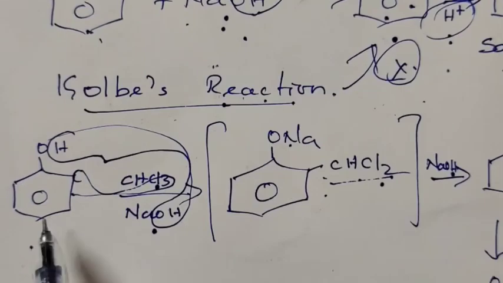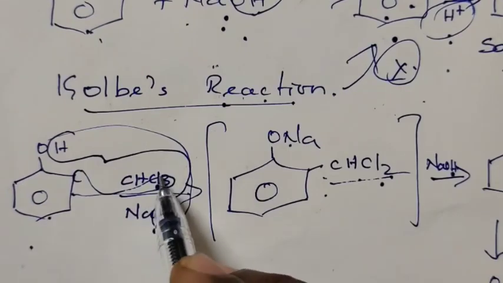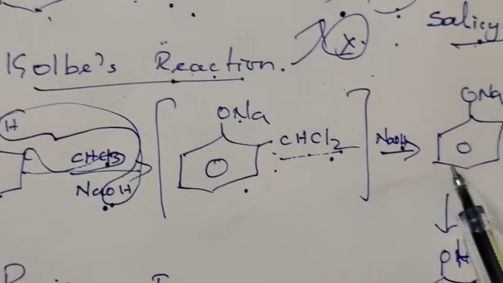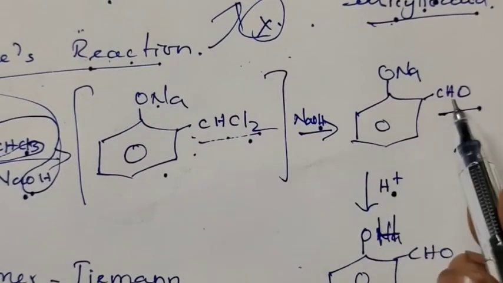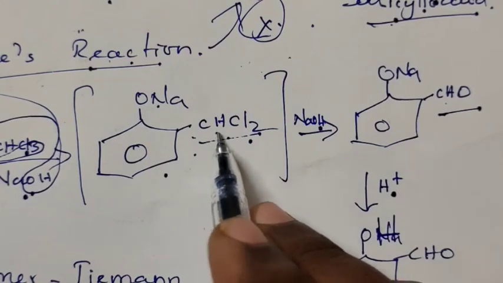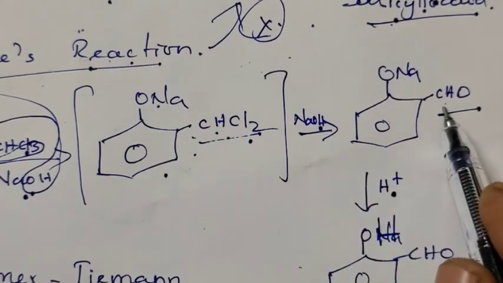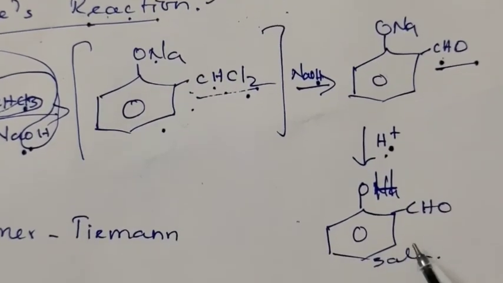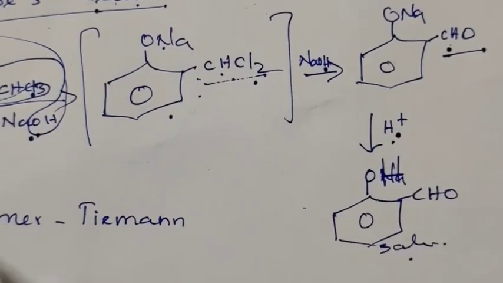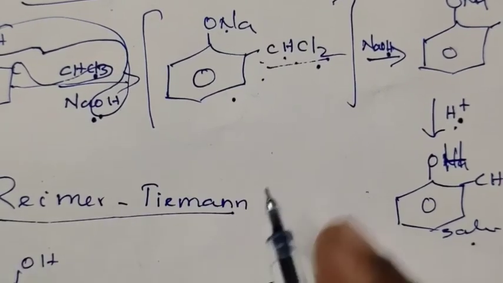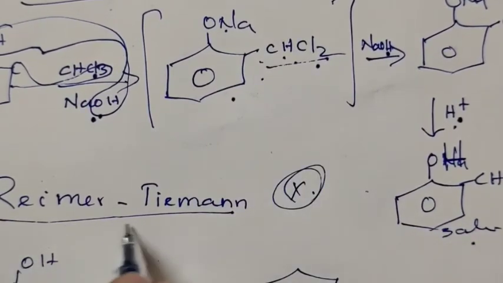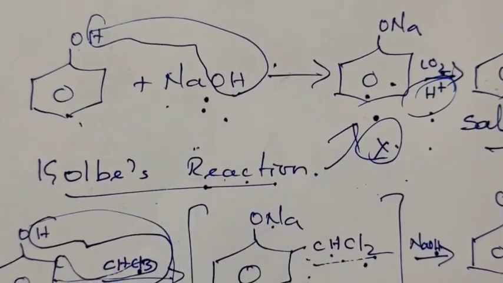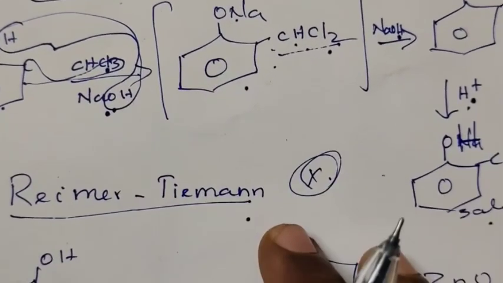Once again, phenol treated with chloroform in the presence of sodium hydroxide gives an intermediate, which on treatment with sodium hydroxide converts the ortho position CHCl2 group into CHO, which on treatment with acid gives salicylaldehyde. The reaction is known as Reimer-Tiemann reaction. Very important name reaction, Reimer-Tiemann reaction. The above reaction is called Kolbe reaction. This reaction is called Reimer-Tiemann reaction.